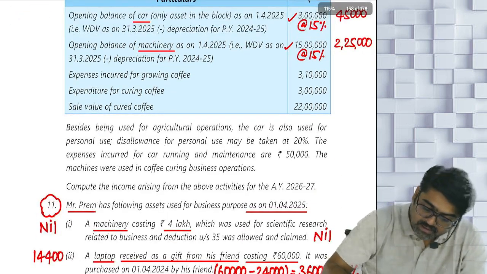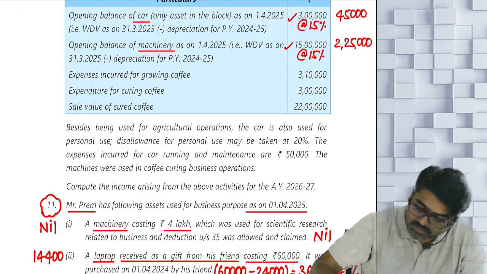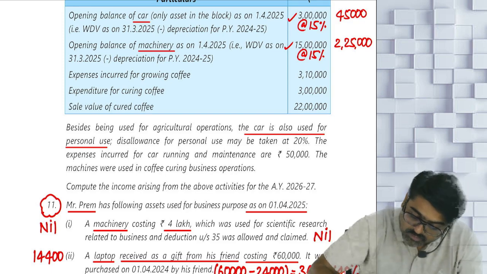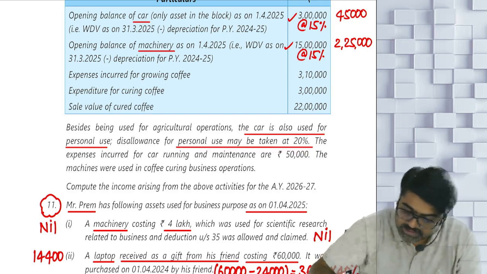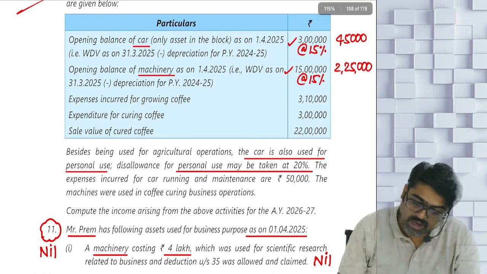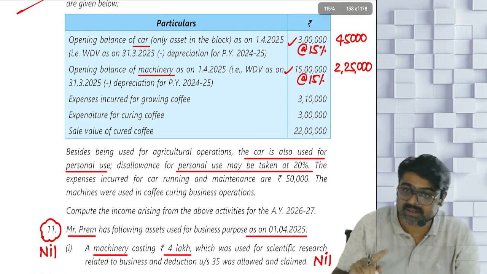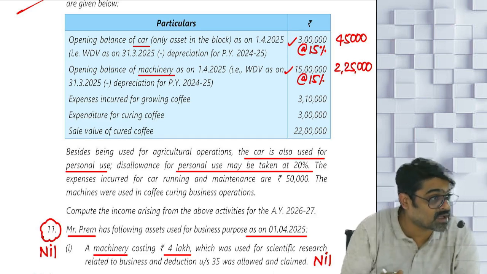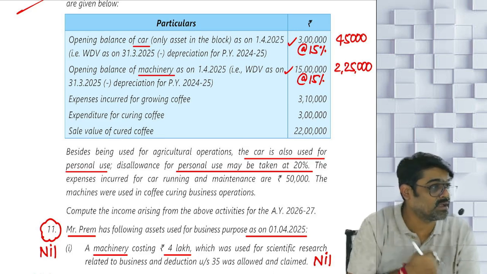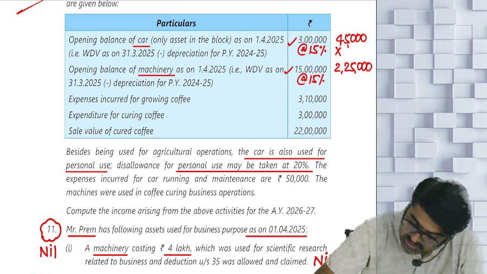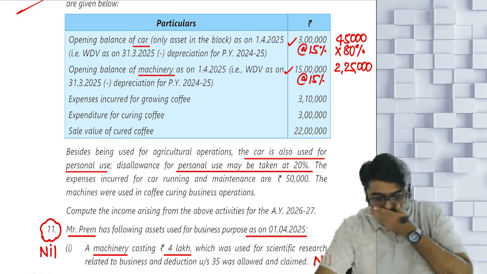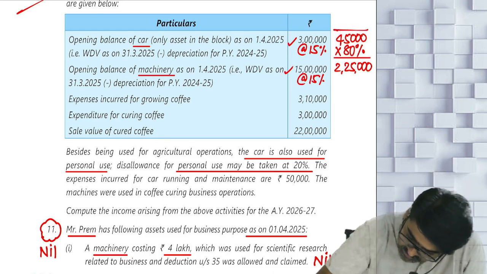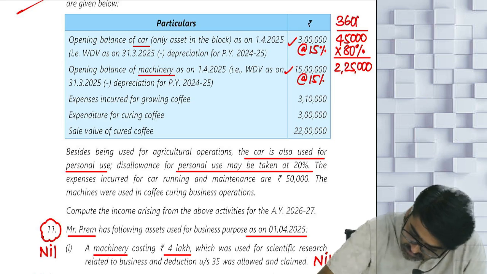So see in the paragraph below the table, besides being used for agricultural operations, the car is also used for personal use. Disallowance for personal use may be taken at 20%. So what are you going to do? Are you going to claim the entire depreciation? Under the head PGBP, you cannot claim the entire depreciation. You can claim only to the extent used for the purpose of business or profession. So 20% use is personal, you will have to ignore that. So how much will you consider? Only 80%. That will be how much? So 36,000 will be taken as depreciation of the car.